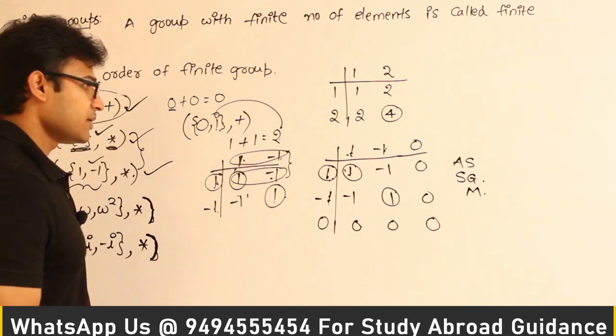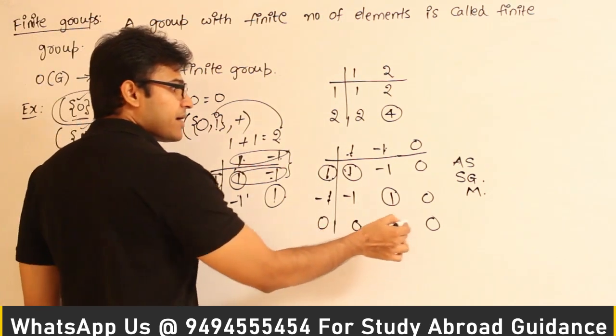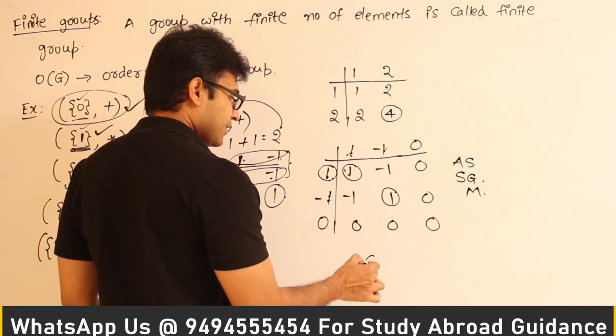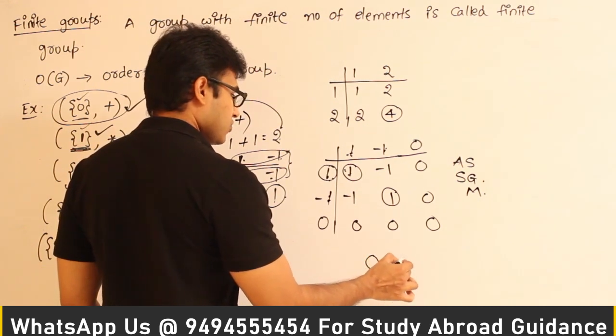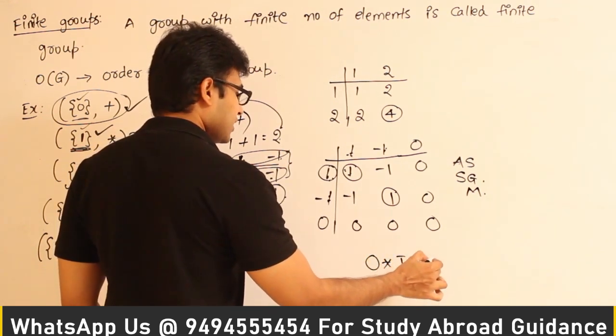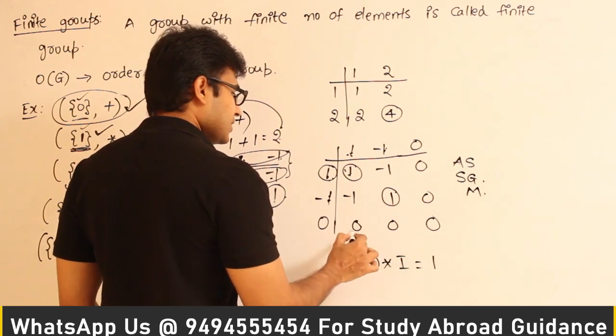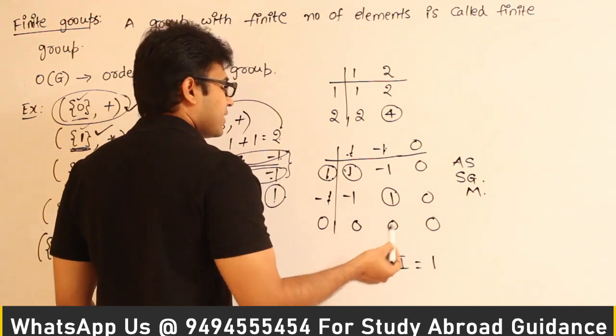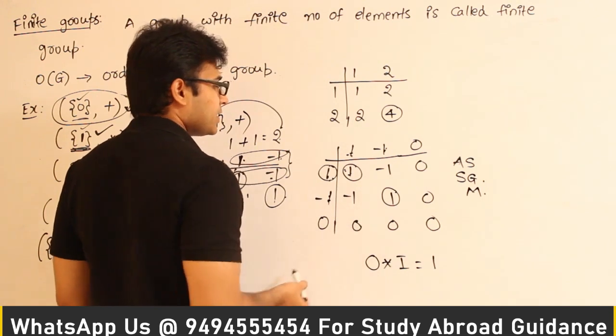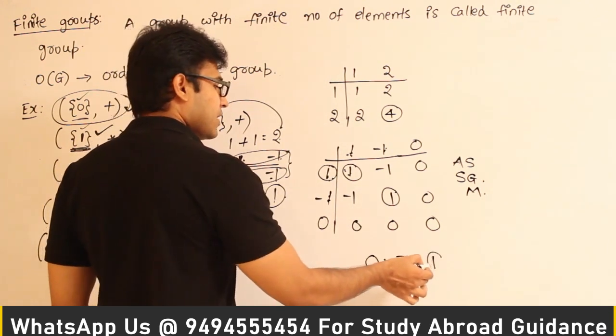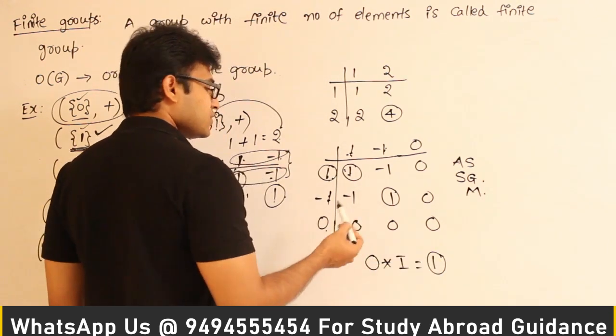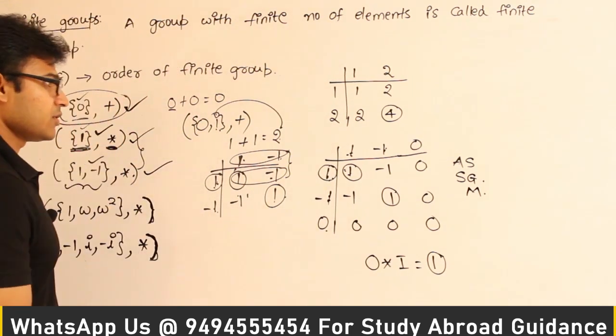Now if you see this element 0, there is no identity element, which means if I take the element 0 and if I try to multiply with its inverse, I should get the identity element 1. But then in the entire row there is nothing like 1. So whatever element you multiply 0 with, you are never going to get the identity element. Therefore 0 is not having an inverse, and so it is not going to be a group.